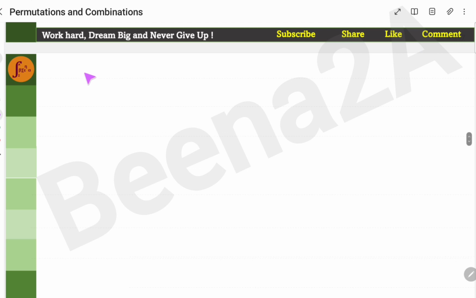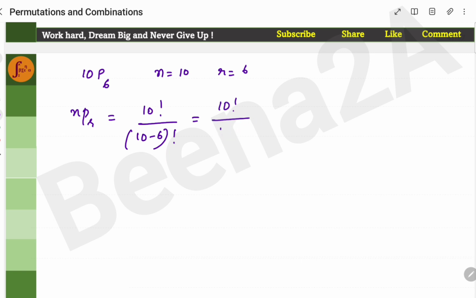We'll take this example, 10P6. Here n is equal to 10, r is equal to 6. If I use the nPr permutation formula, I'll write it as 10 factorial by 10 minus 6 factorial, which is nothing but 10 factorial by 4 factorial. Now I'll expand this. I can write this as 10 into 9 into 8 into 7 into 6 into 5 into 4 factorial, so that I can cancel it. I can cancel this, and now I'll get this entire expansion.